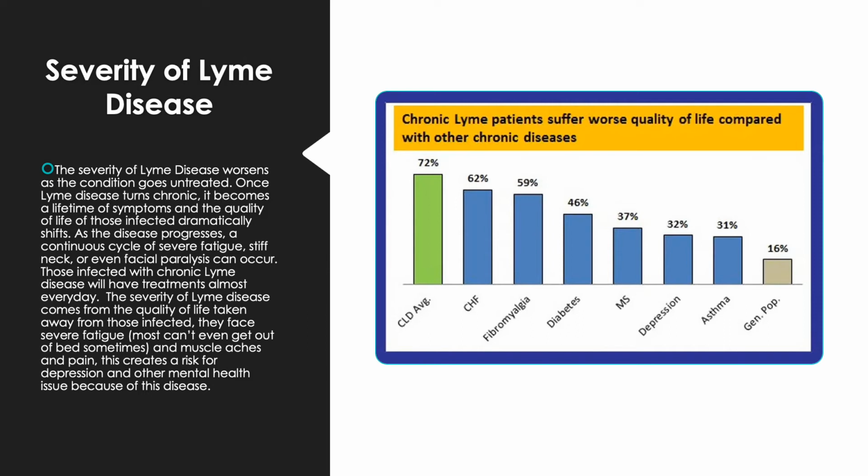And the severity of Lyme disease comes from the quality of life taken away from those infected. They face severe fatigue, most times can't even get out of bed, muscle aches and pain. This creates a risk for depression and other mental health issues because of the quality of life. If you look to the graph, it shows how chronic Lyme disease patients suffer from a worse quality of life compared to those with other chronic diseases.